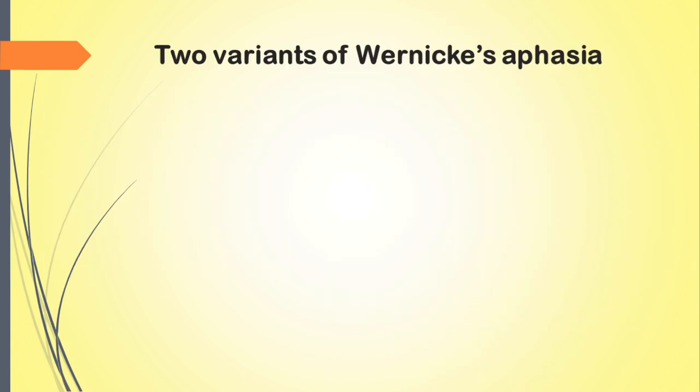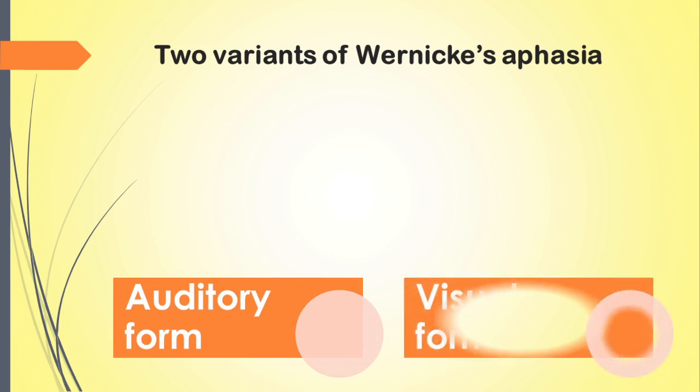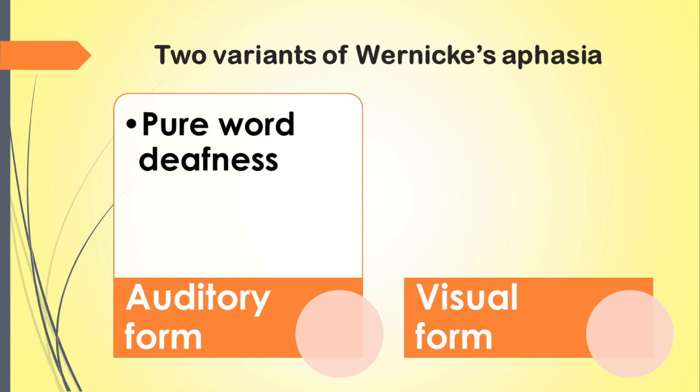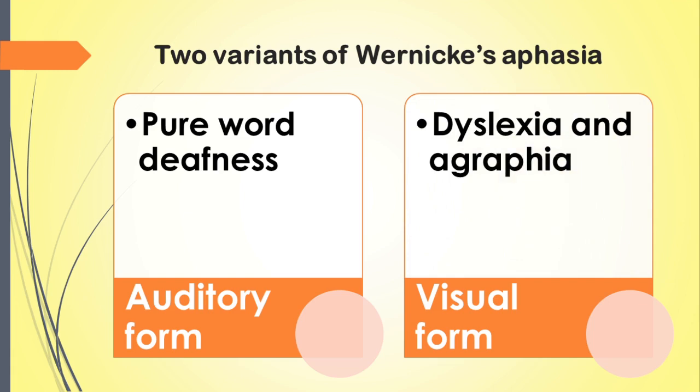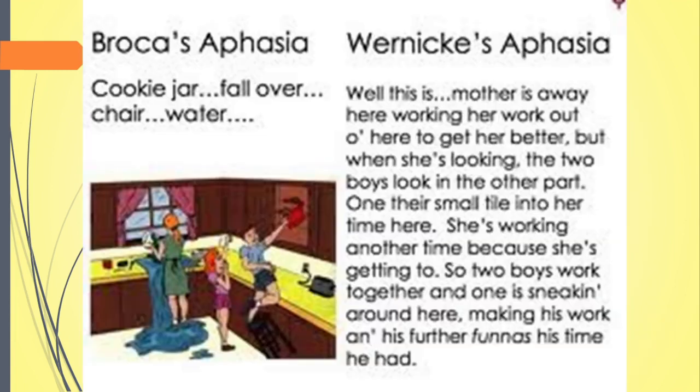There are two minor variants of Wernicke's aphasia, an auditory form and a visual form. The auditory form is called pure word deafness. It is associated with impaired auditory comprehension. The person cannot repeat what is said or he cannot write what is dictated. That is the auditory form of Wernicke's aphasia. The visual form of Wernicke's aphasia results in dyslexia and agraphia. The person finds difficulty in reading and writing.